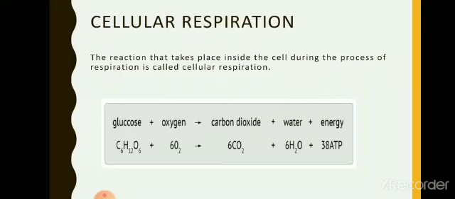ATP is adenosine triphosphate. You will learn more about it in your coming classes, but for now I'll just tell you the full form of it, that is ATP. It is a form of energy which is released when we respire. So this is how cellular respiration takes place.